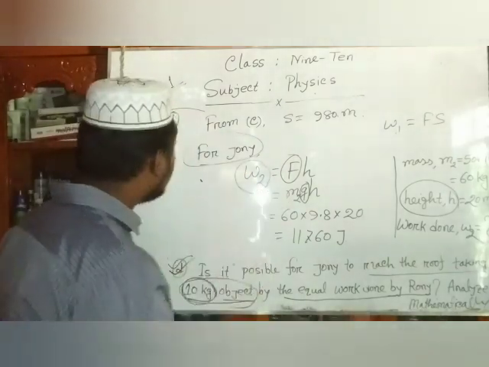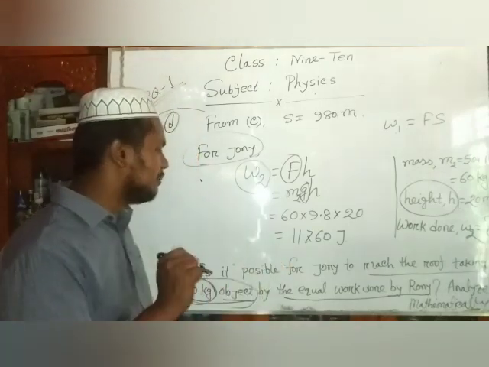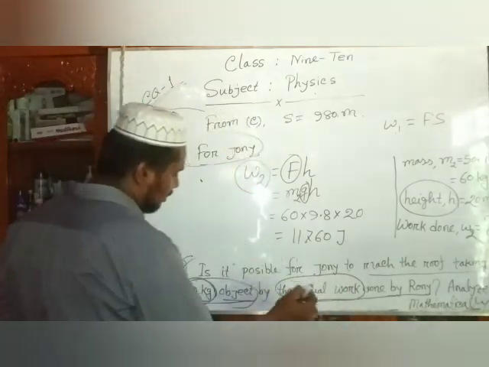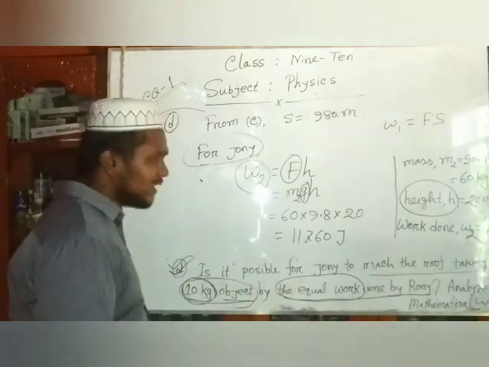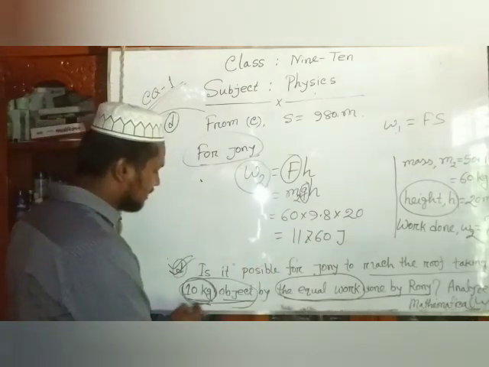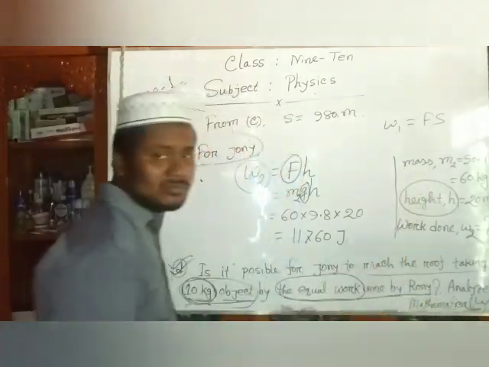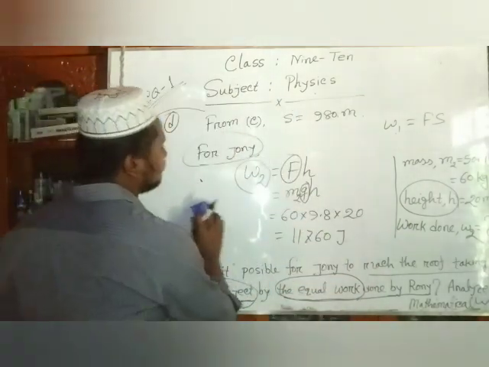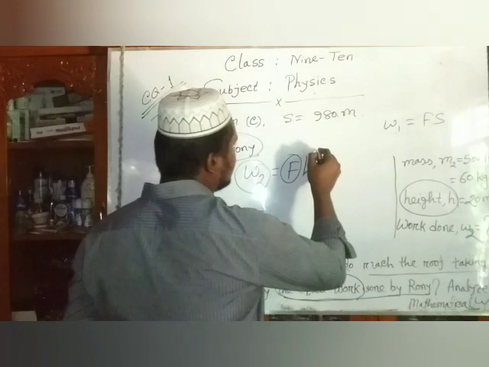That means we say that it is possible for Johnny to reach the roof taking a 10 kg object by less work done by Ronnie. No, this is not equal work done, it is less work done by Ronnie. So dear students, we say that it is possible for Johnny to reach the roof taking a 10 kg object by the less work done by Ronnie. And the another way, please see, the another way we calculate the height.